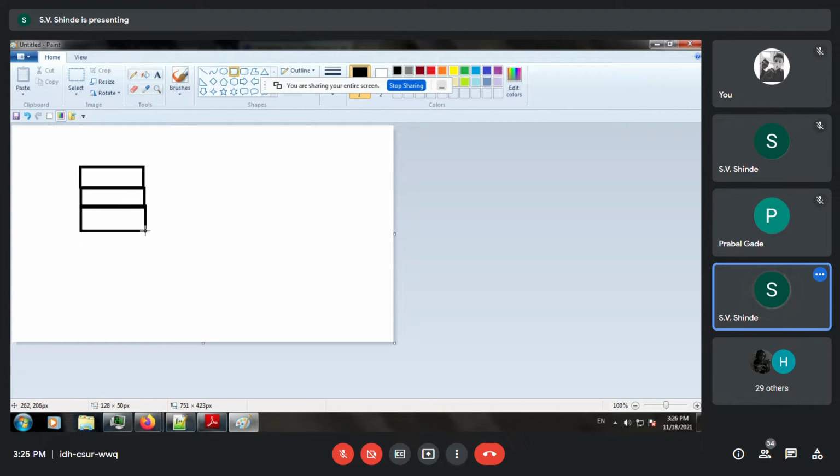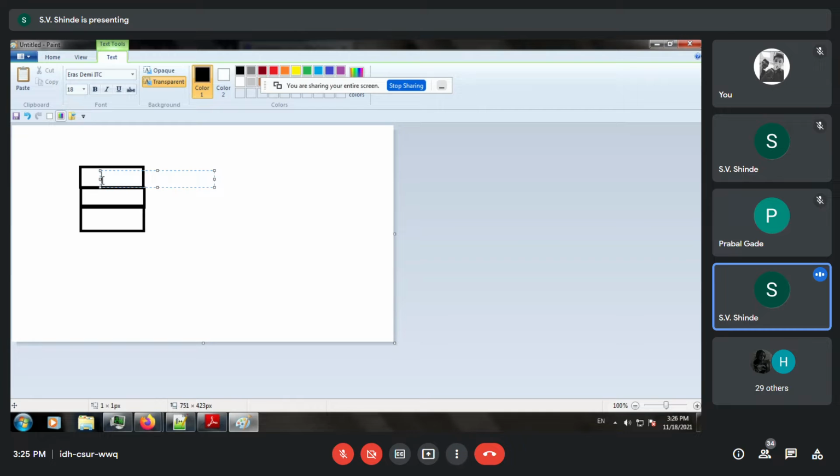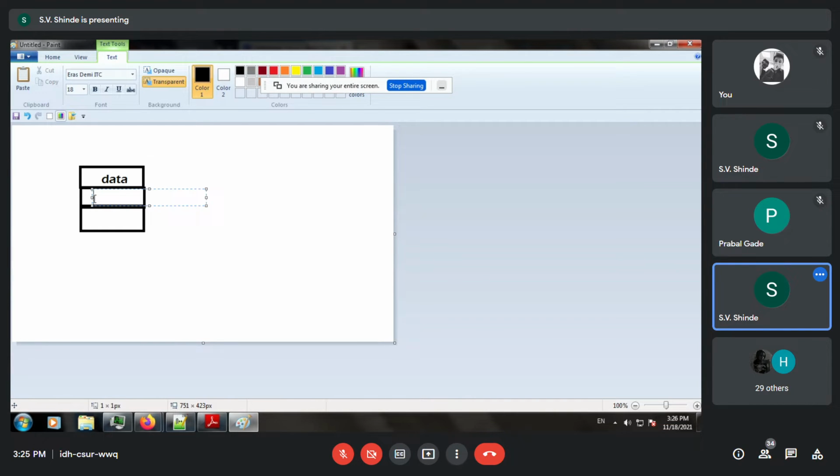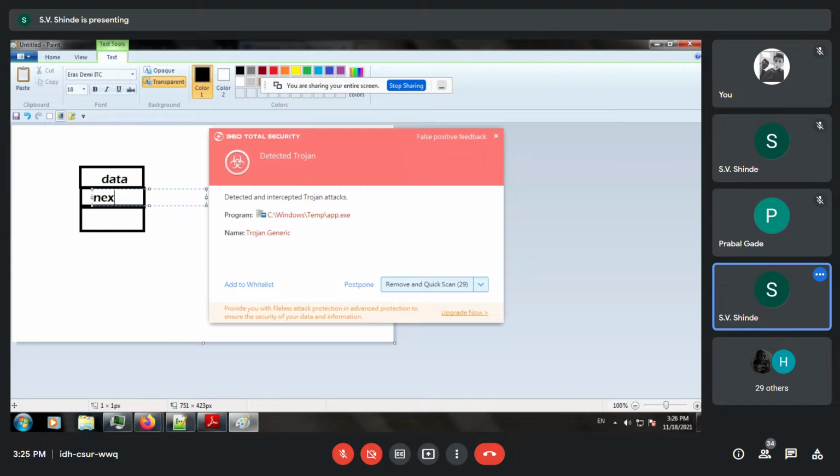Assume that there are three data members. I put the first over here, it is data. Second, we have the previous pointer. Next, let it be the next pointer. Then over here, we will update the previous pointer.